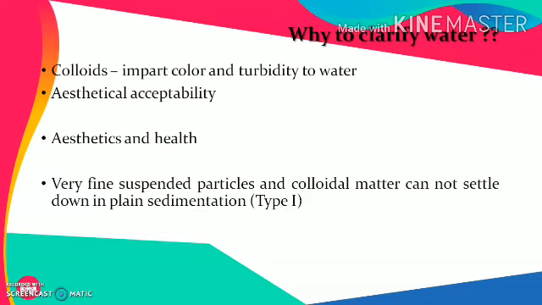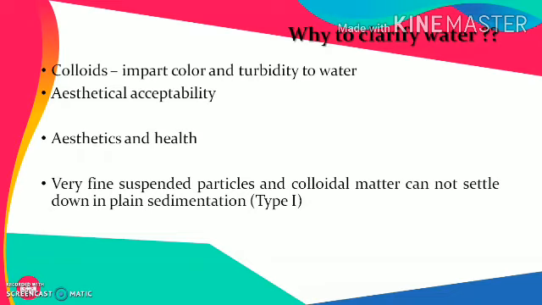Very fine suspended particles and colloidal matter cannot settle down in plain sedimentation. I hope you remember the types of sedimentation we discussed in previous sessions. Out of those different types, which are type 1, type 2, type 3 and type 4, type 1 sedimentation is plain sedimentation.